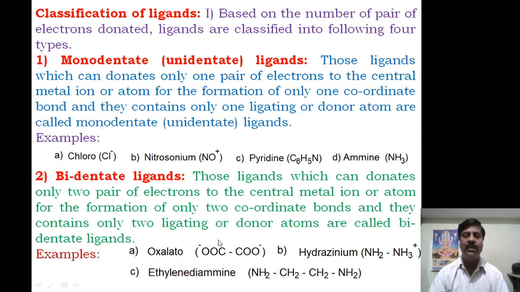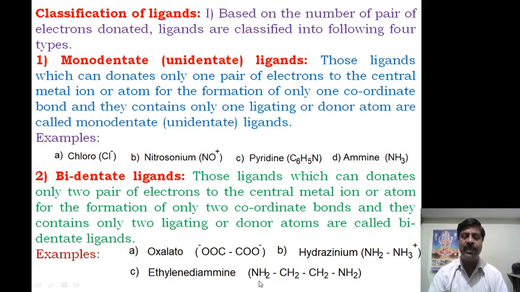An example is oxalate. In simple inorganic chemistry we say oxalate, but in naming, if it acts as a ligand, it is oxalato. Then here, glycinate: these are the two donor groups, here the nitrogen atom and here the oxygen atom donate. Therefore, two at a time. One molecule has two hands, and two bonds will be formed at a time with the central metal atom. Hence it is called a bidentate ligand.